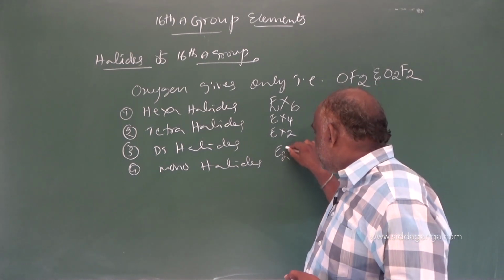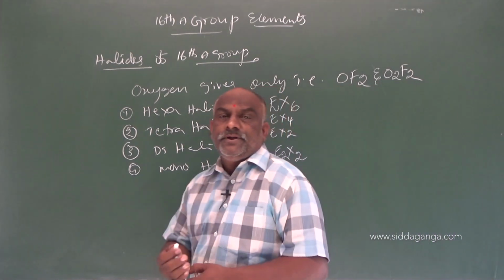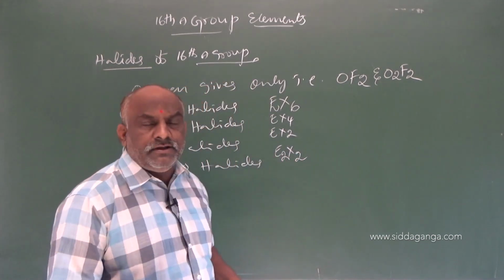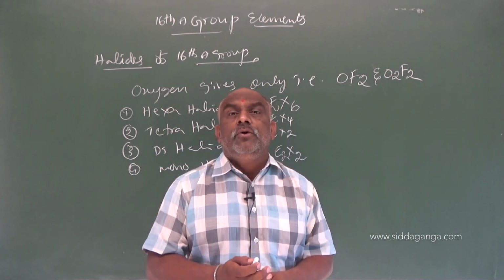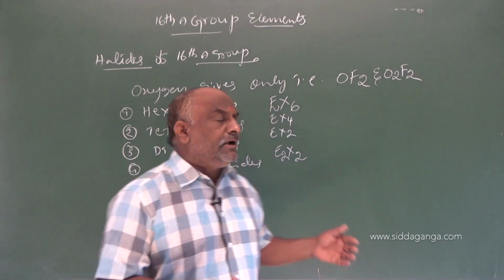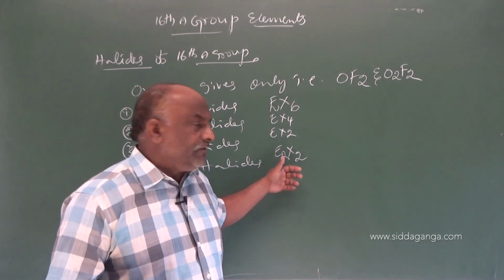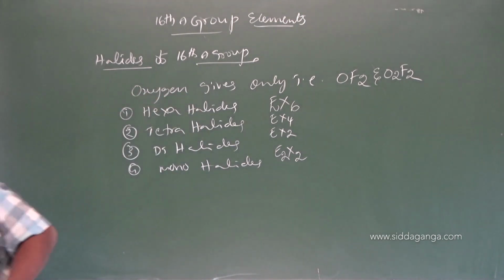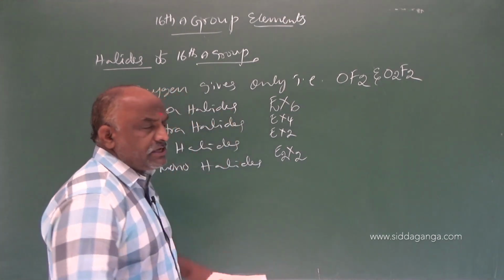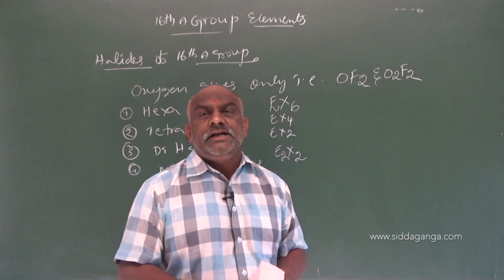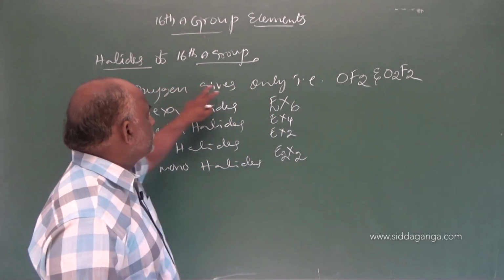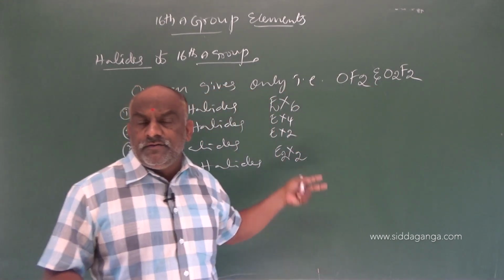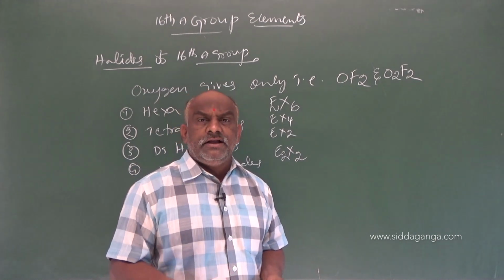Coming to the last category, this is E2X2. If 2 is common, then we write EX. EX is said to be monohalides. All monohalides are dimeric in nature, available as the dimer E2X2. So make a note, my dear students, oxygen gives only OF2 and O2F2. The rest of the elements are available in different forms: hexahalides, tetrahalides, dihalides and monohalides.